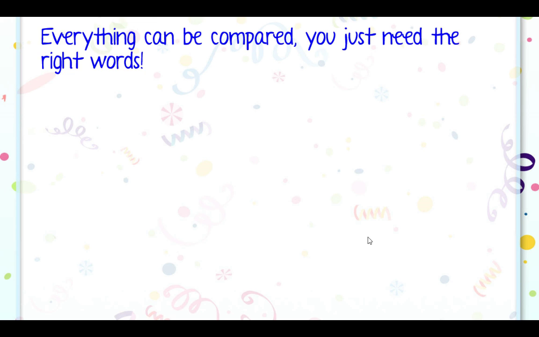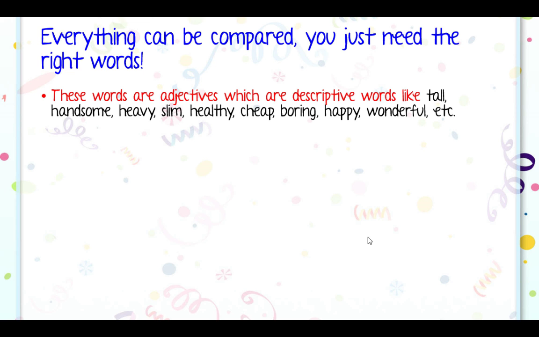Good. So, everything can be compared. You just need the right words, okay? Remember what we said. These words are adjectives, which are descriptive words like tall, handsome, heavy, slim, healthy, cheap, boring, happy, wonderful, etc. Okay? All of these are descriptive words or adjectives. We need those words in order to describe and compare someone. You compare these kind of words. Okay?